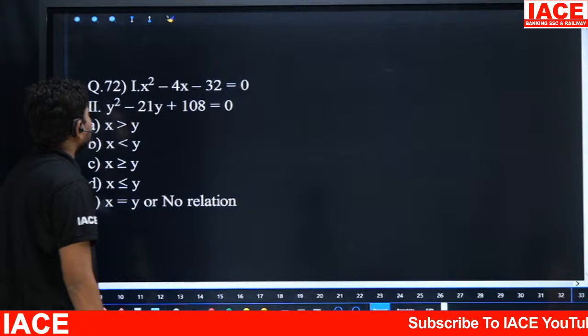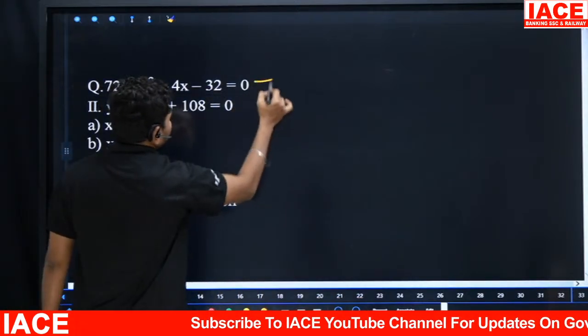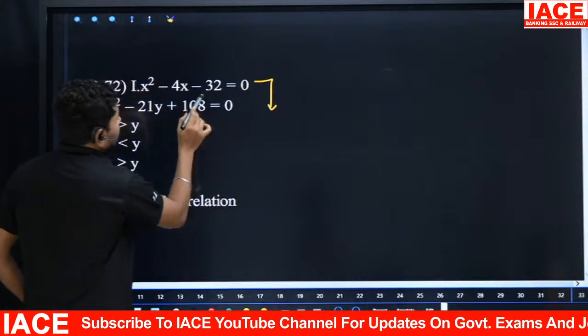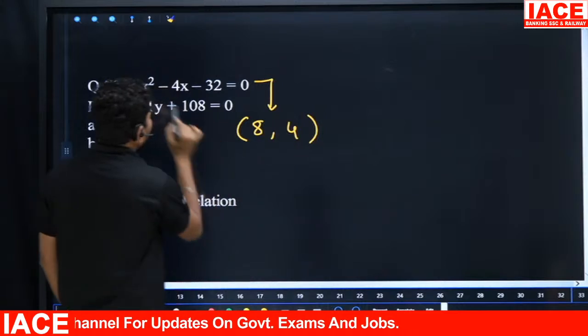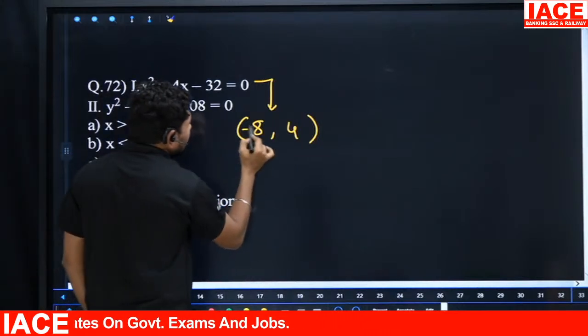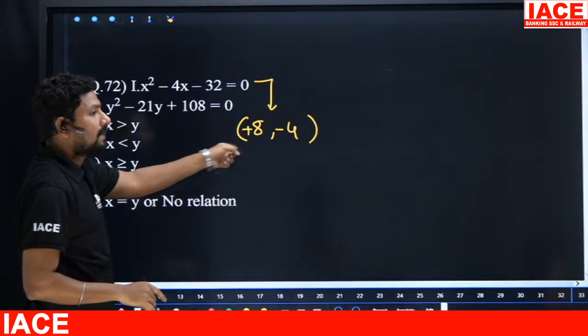Next, question 72: x square minus 4x minus 32 is equal to 0. The factors of 32 are 8 comma 4, since 8 fours are 32. Now 8 fours are 32, but we need minus 4. That means we can write plus and minus, then interchange the factor signs, plus and minus.